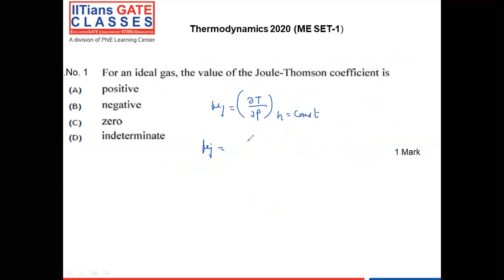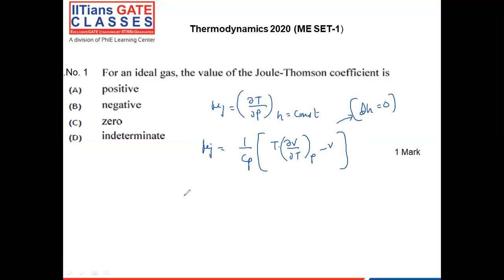We can write one formula from thermodynamic relations. In that chapter, the derivation is given. With this formula, we derive by equating dH equal to 0. And we got mu equal to 1 upon Cp into T into dou V by dou T at constant P, minus V.